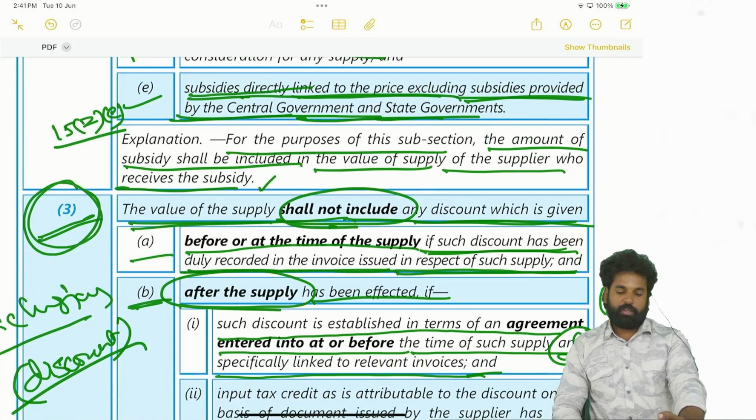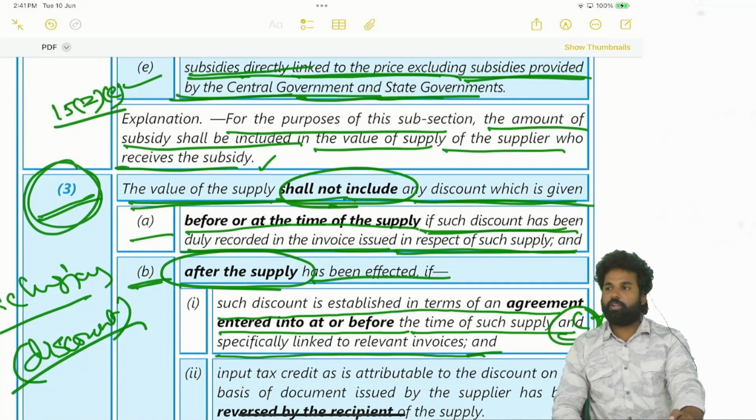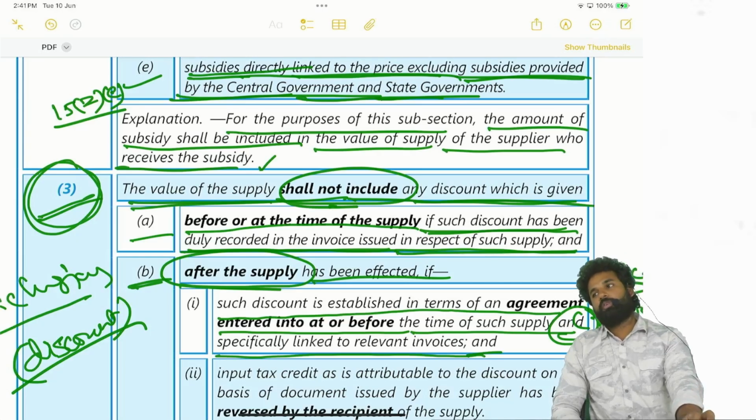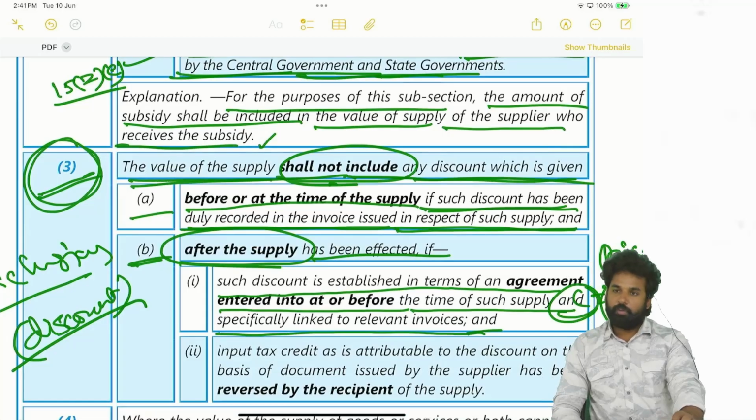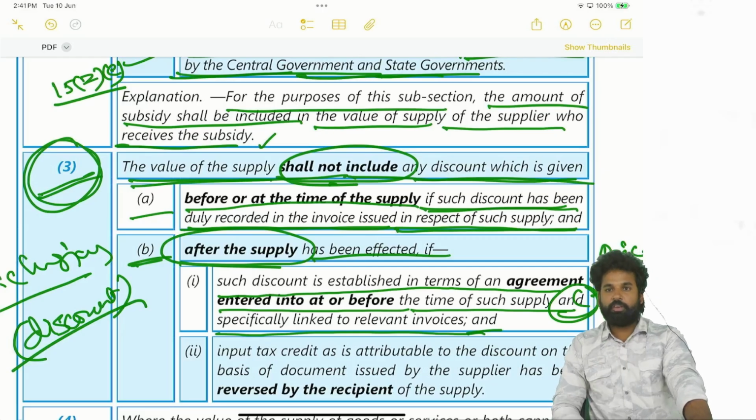Okay, right. Next we have seen section 15 subsection 3, where we are talking about discount. Discounts we have two types. One is discount at the time of supply, before or at the time of supply, or post supply discount. Whenever it is a discount at the time of supply, it will be excluded from the value of the supply, provided it is mentioned in the invoice. If it is not mentioned in the invoice, that discount will not be considered.